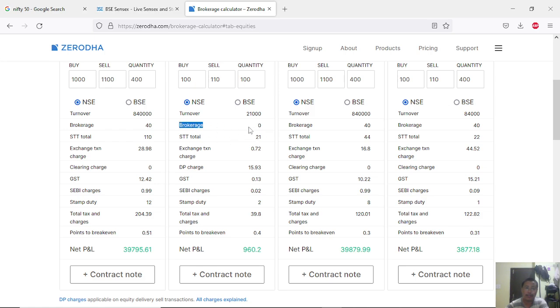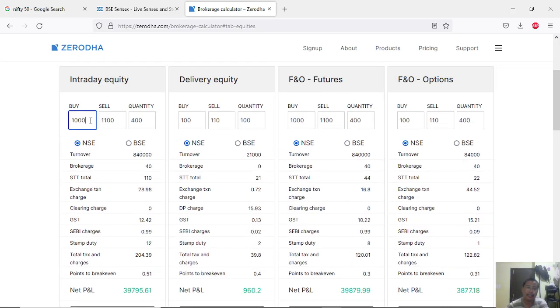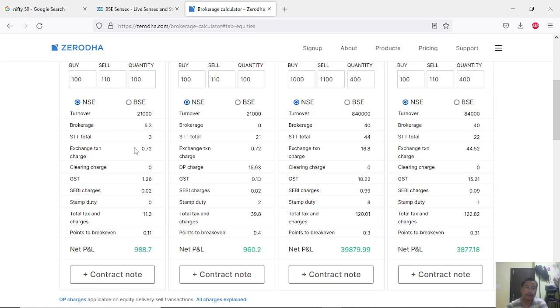Brokerage, the broker charge, is 0. STT, the security transaction tax, is 21, exchange charge, DP charges 15, right? Total tax is 39, and the profit is 960. Whereas in intraday it will be different. Let's say you're buying 100 quantity here, you have a profit of 988, because here STT is reduced a lot. And there are no DP charges in intraday.